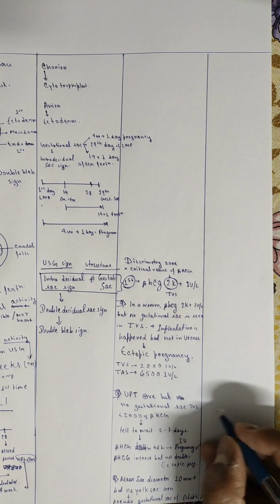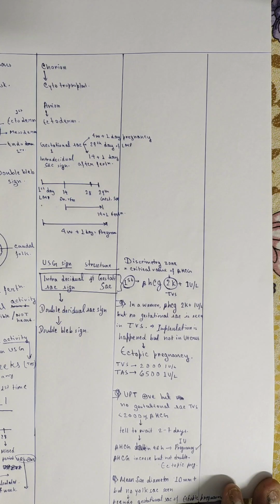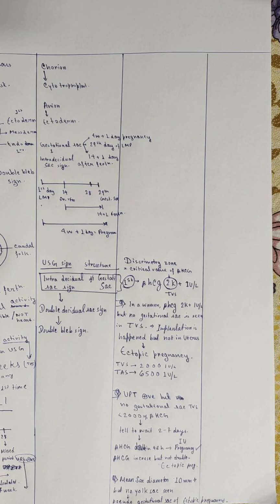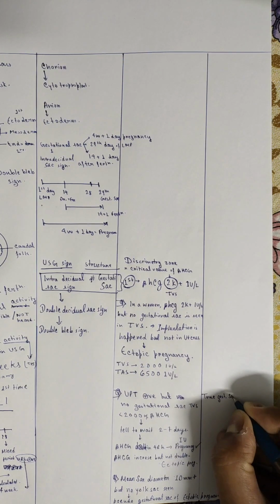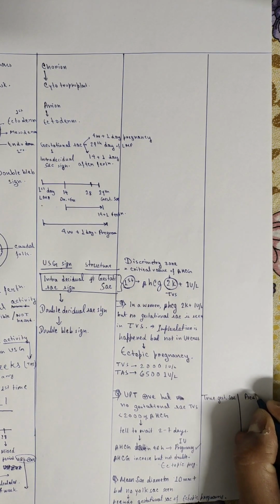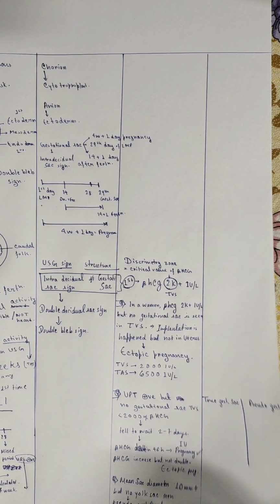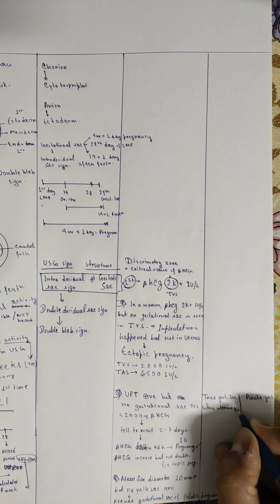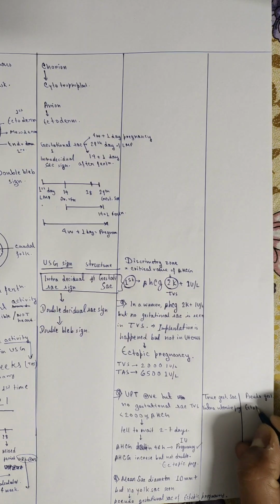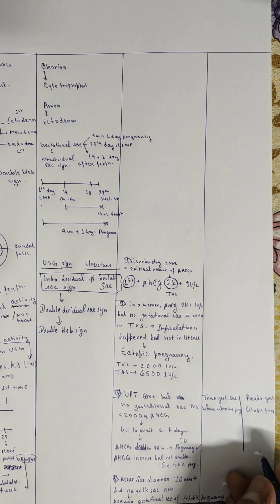Let's talk about two types of gestational sacs. One is true and other one is pseudo gestational sac. The true gestational sac is found in intrauterine pregnancy, whereas pseudo is found in ectopic pregnancy.